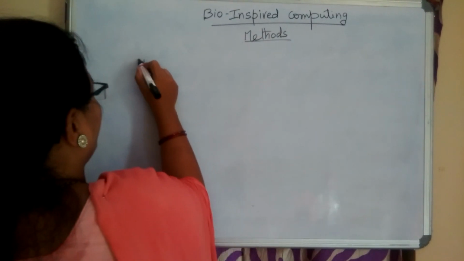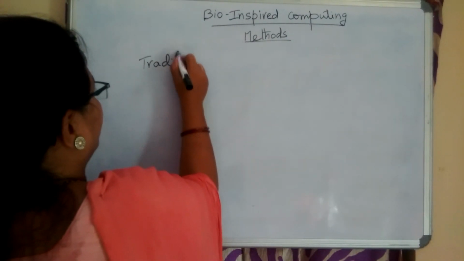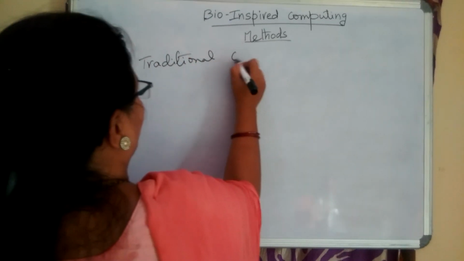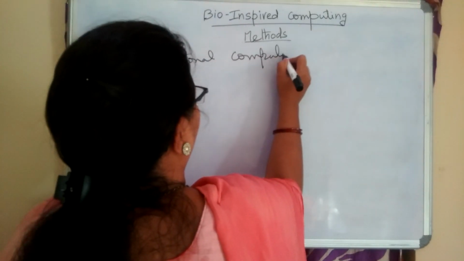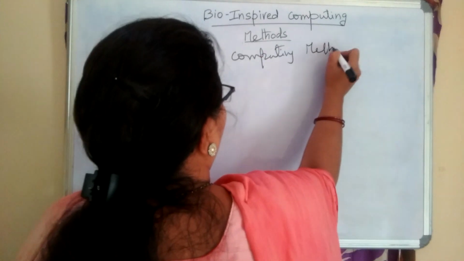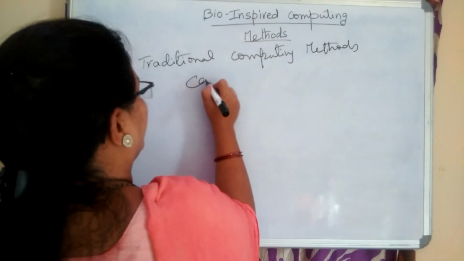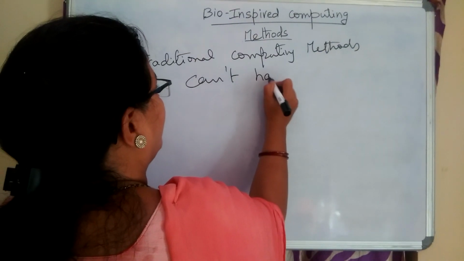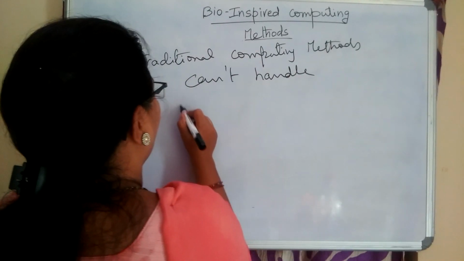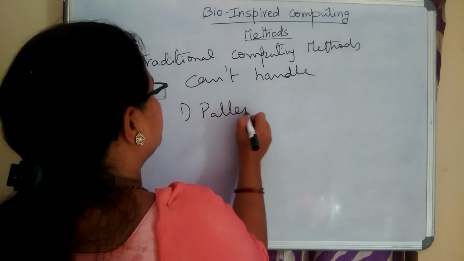The first one is traditional computing methods can't handle. Number one is pattern recognition.